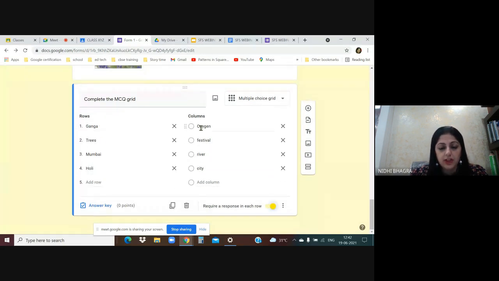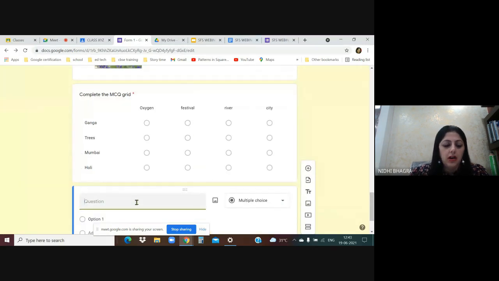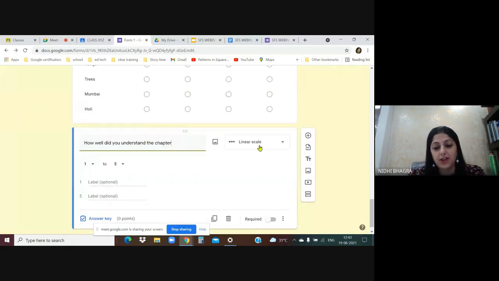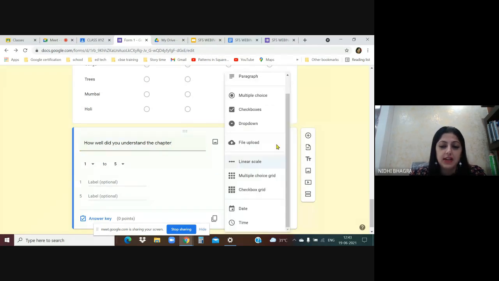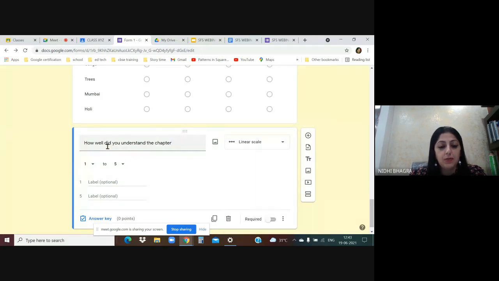So you have filled the rows and columns, something like match the following: Ganga, trees, Mumbai, Holi, and in front it's written oxygen, festival, river, and city. So I'll show you in a while. Then last question, how well did you understand this chapter? So let's use the linear point scale as well. Automatically the option has changed to linear scale, and this is what I want actually. Otherwise I can choose manually also, but the moment I wrote how well did you understand the chapter, Google Form has changed it.